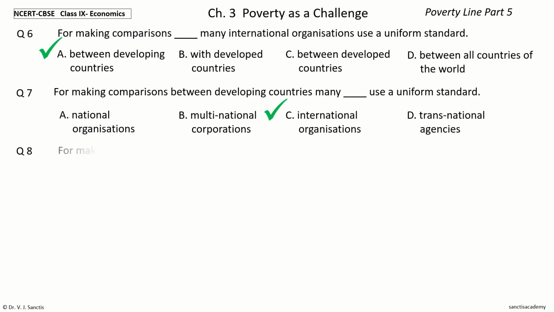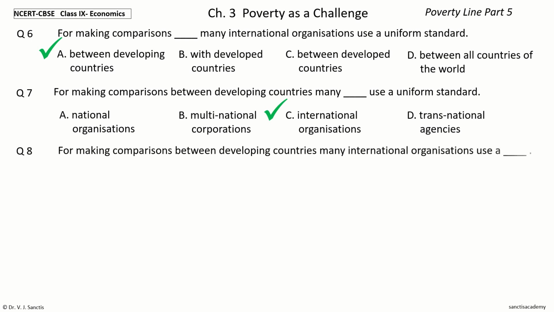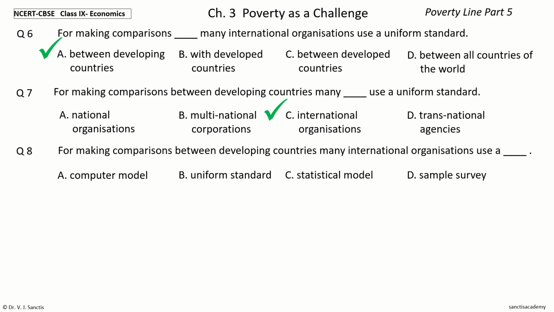Question 8. For making comparisons between developing countries, many international organizations use a dash. The options are computer model, uniform standard, statistical model, sample survey.